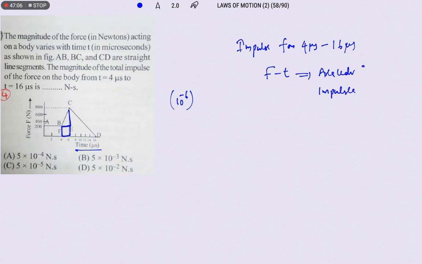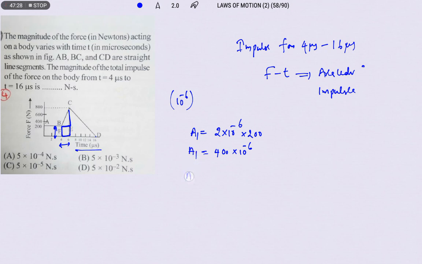So area 1 I am finding. Area 1 is equal to 2 into 10 to the power of minus 6, because this is 2 into 10 power of minus 6, and its breadth will be 200. So what I am going to get is 400 into 10 power of minus 6, area 1.